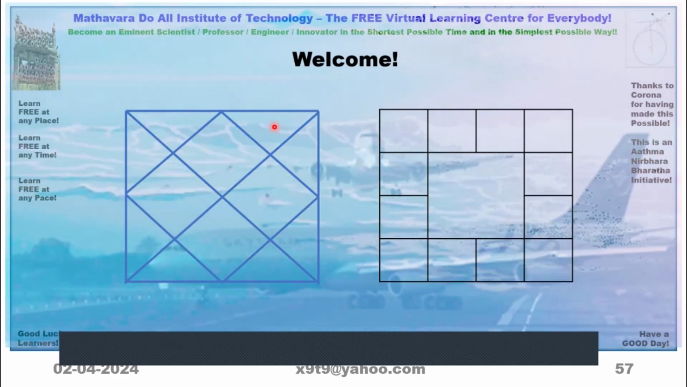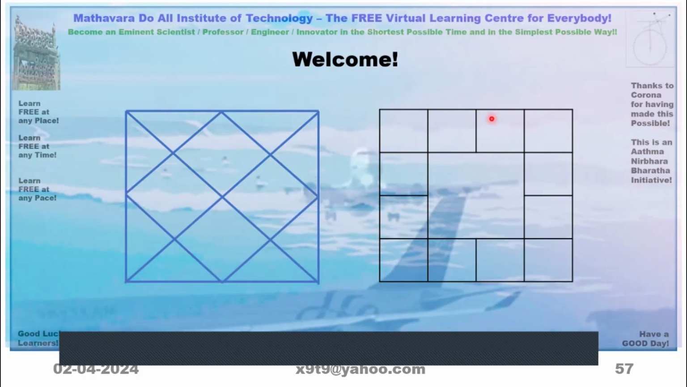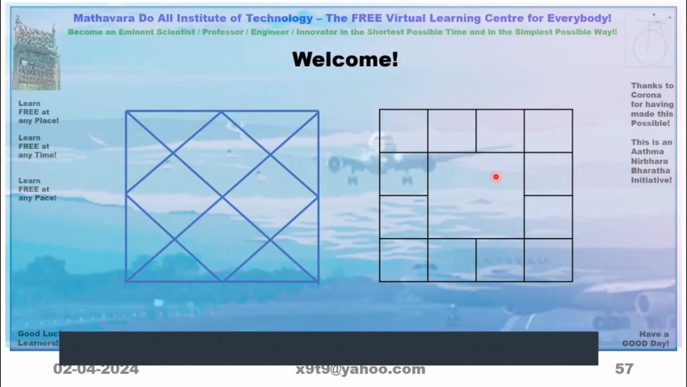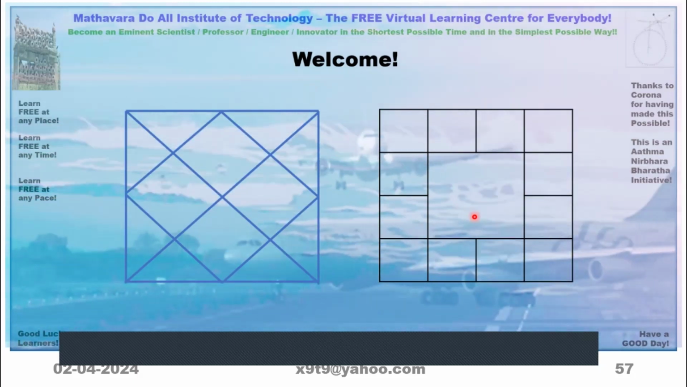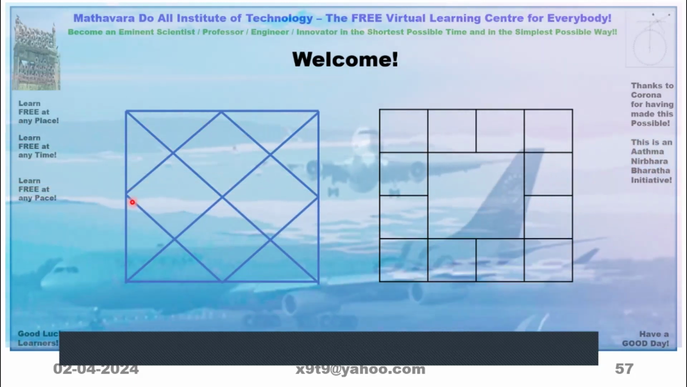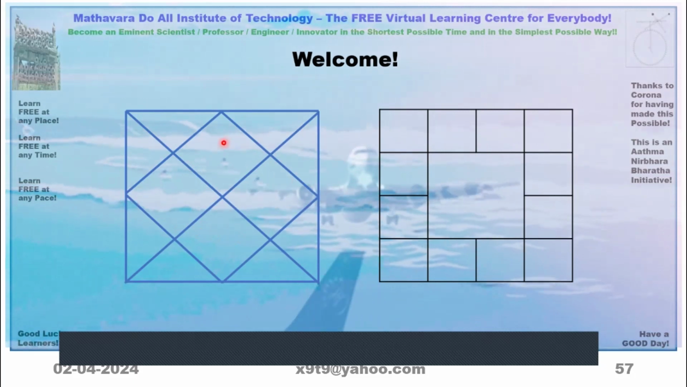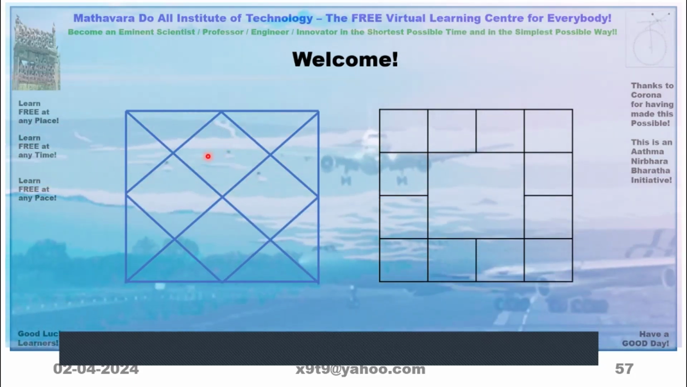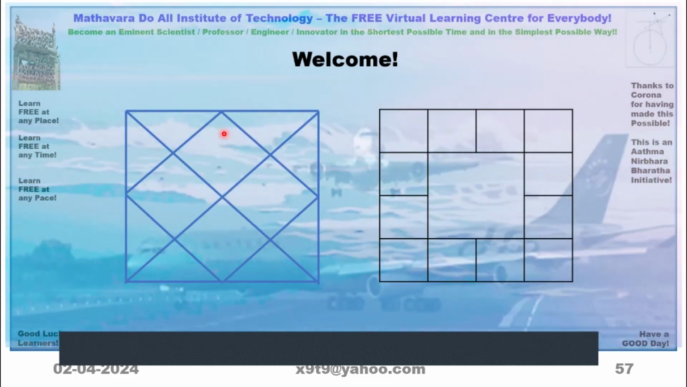So if a blank is there, from this type we can tell the Rashi but not the lagna. Here we can identify lagna, but which sign that lagna position is, we cannot find unless we enter a number here.